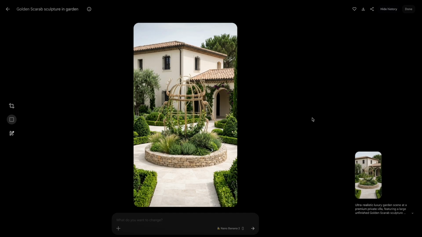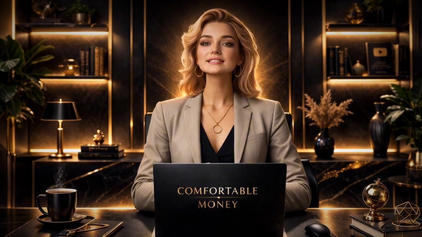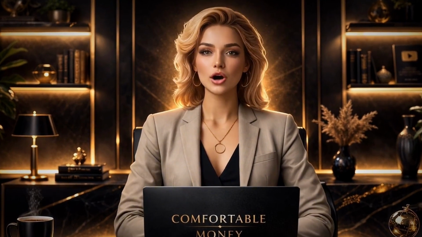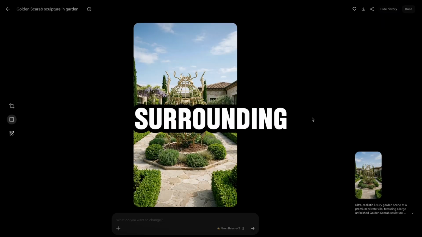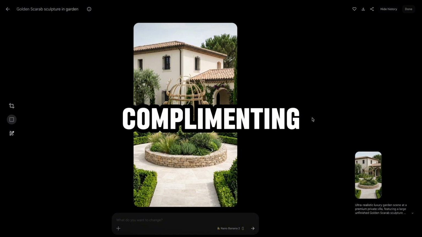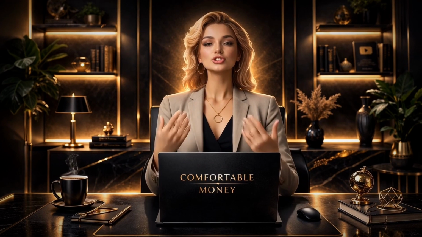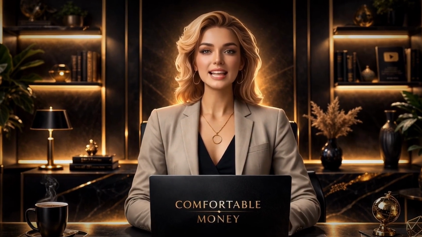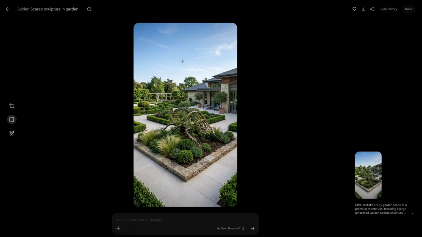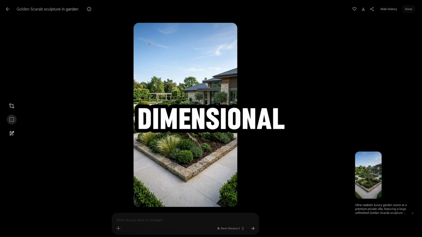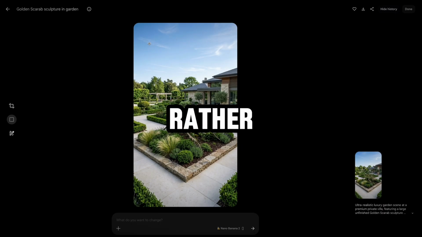Environmental integration means the topiary should feel like it belongs in the space around it, not placed into a garden, but grown from it, with the surrounding landscaping responding to and complementing its presence. Evaluate the lighting in each result as well. Topiary content performs best when the light source creates strong sculptural shadow across the hedge surface. Light that reveals the 3-dimensional form of the sculpted animal rather than flattening it.